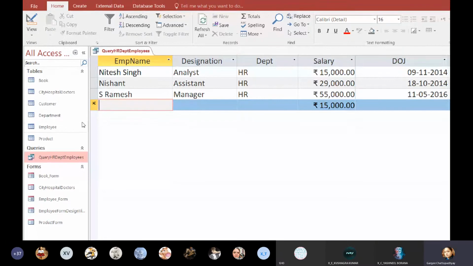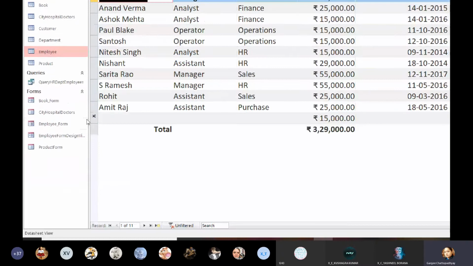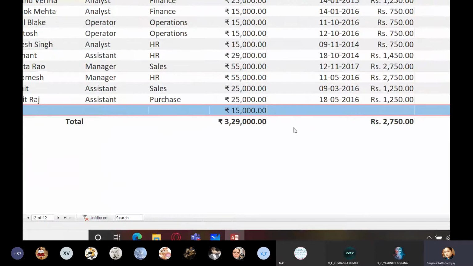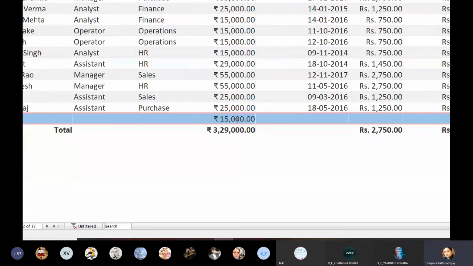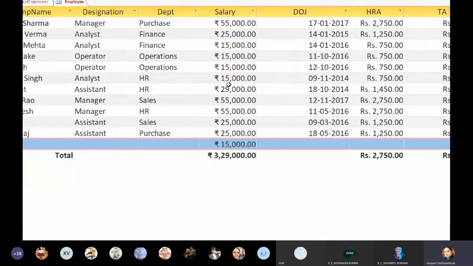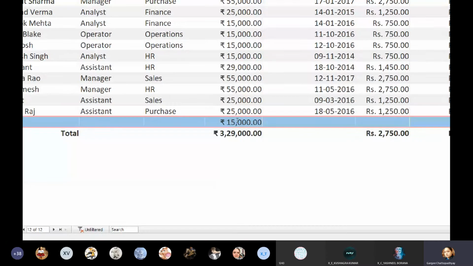Got it? Every time you open a table, you can see that it always gives you the placeholder for a new row, and 15,000 is being displayed because we had set it as the default value. Remember, we had done it one time. We had set the default value. So in this table also, I had fixed the default value of salary as 15,000. That is, if the data entry operator doesn't enter anything, it will accept 15,000.